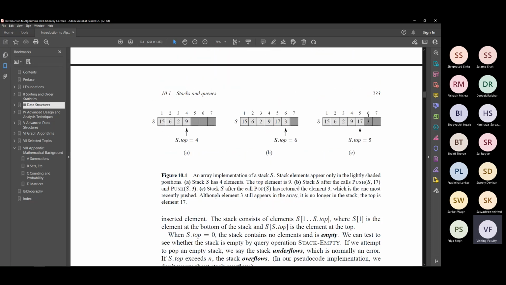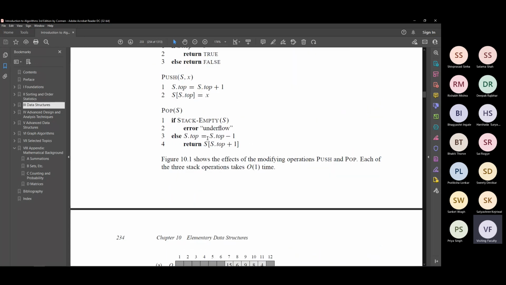Okay, so earlier S dot top was 6. You remove the element at the location 6 by reassigning S dot top to 5. But now you want to tell me which element you remove. You want to tell that you remove the value 3, which means you have removed the value at the location S dot top plus 1. Right? And that is what this line says. This is the value that we remove. Okay? That is what this is.